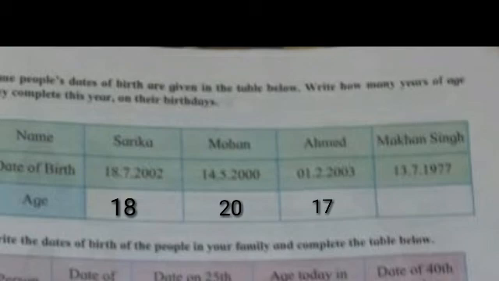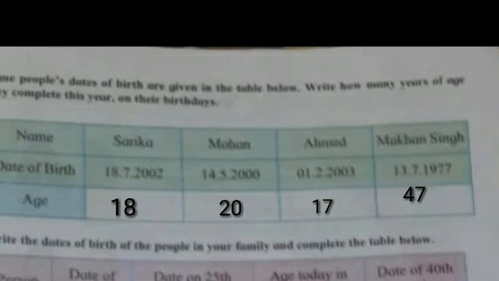And the last one is Makhan Singh. Here his date of birth is 13/7/1977. So, see, the age of Makhan Singh will be, who will count it out fast? I am giving you 1 minute. Fast. Do it fast. Yes? Nobody? Okay, I will tell you. His age is 47 years.